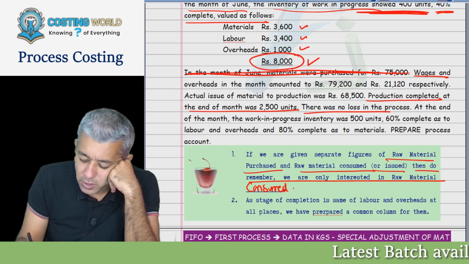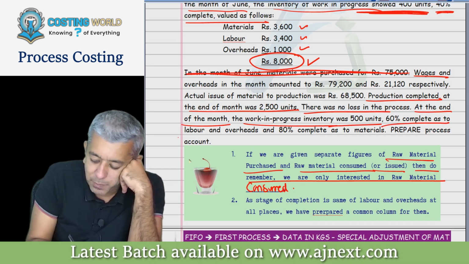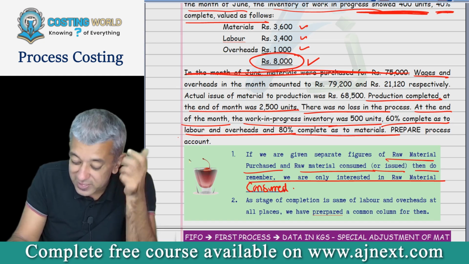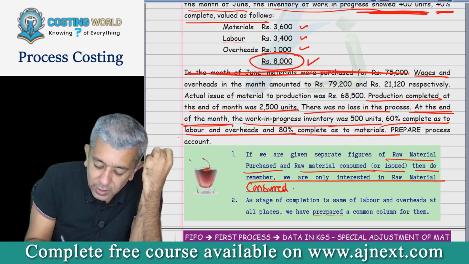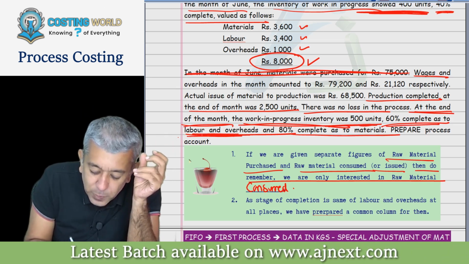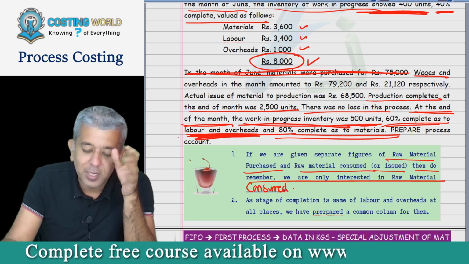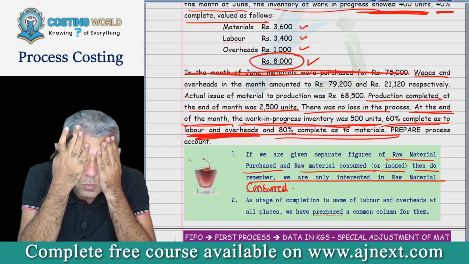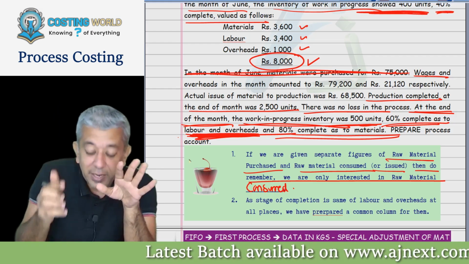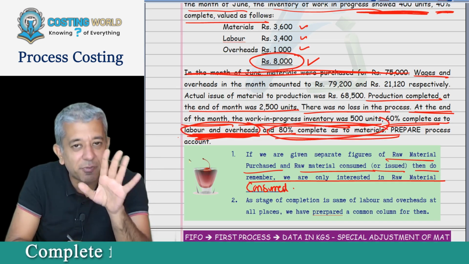Further, there was no loss in the process. At the end of the month, WIP inventory was 500 units, 60% complete as regards labor and overheads, and 80% complete as regards material. I'll speak this sentence once more. At the end of the month, the WIP inventory was 500 units. Okay, this is closing WIP. 60% complete as regards labor and overhead. 80% complete as regards material. Some people in exams are in so much of a hurry as if they want to get married once the exam is over. Read what is given first, labor and overheads, then what is given, materials. Please be careful, don't make silly errors.